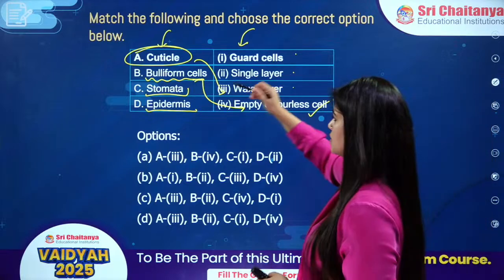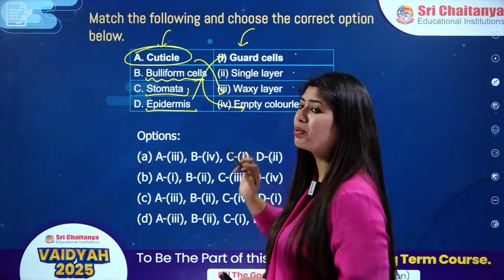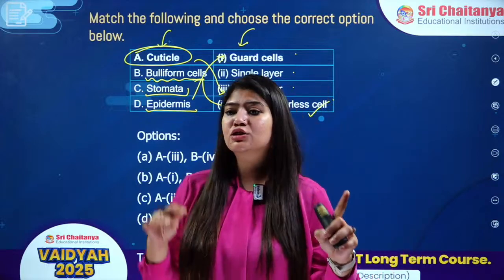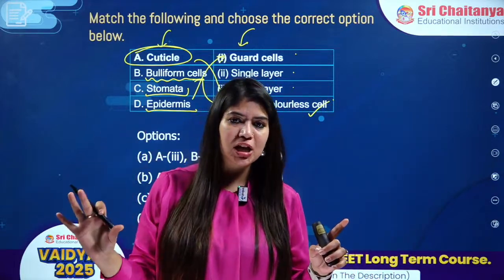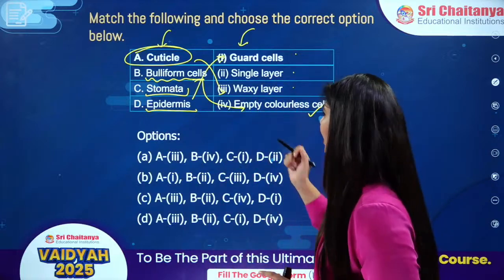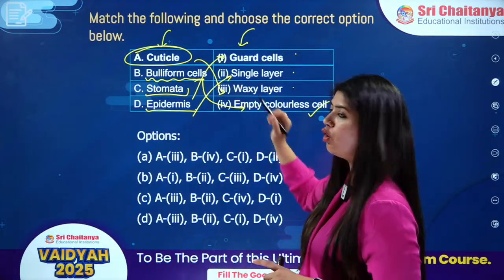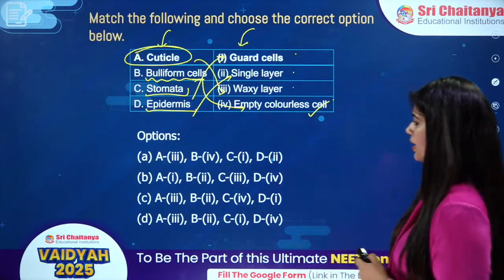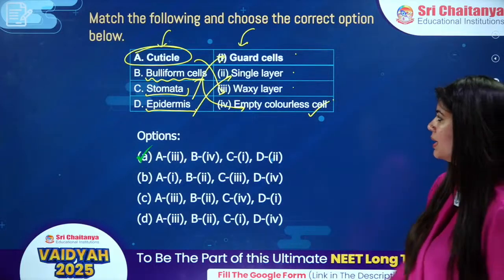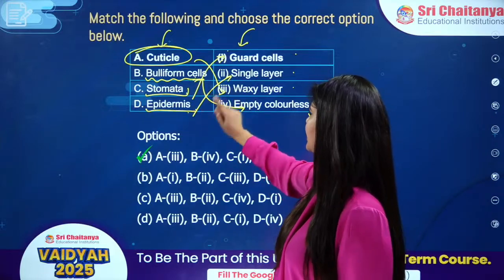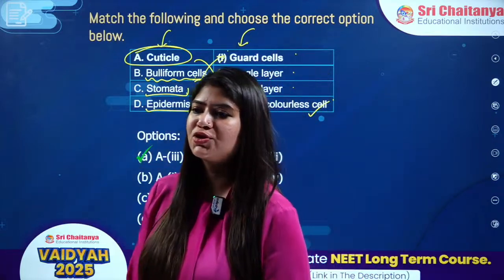Then stomata. In stomata, we have presence of guard cells. The shape of guard cells varies. In case of dicot, we have bean shape. In case of monocot, we have dumbbell shape. Then we have epidermis, which is a single layer providing protection to my plant. Let's match them. A is 3, B is 4, C is 1, and D is 2. Answer is option number 1.